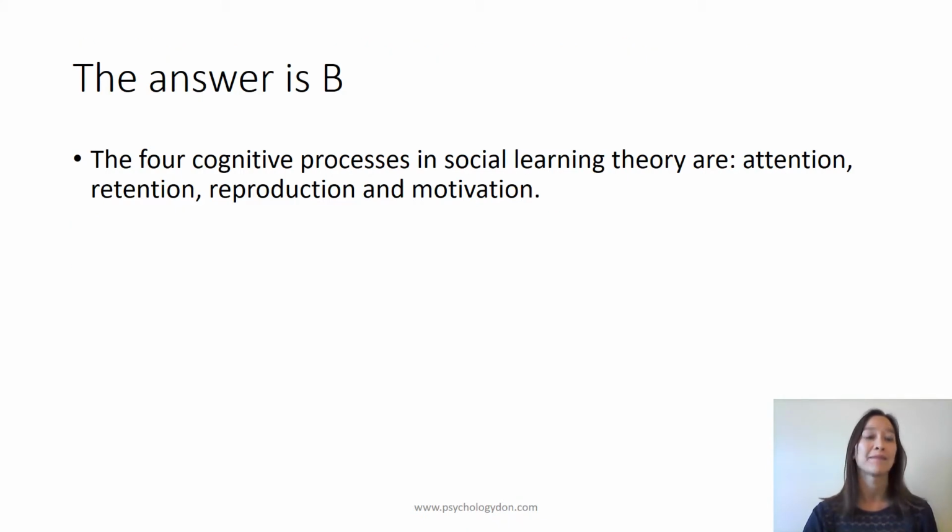The answer is B. The 4 cognitive processes in social learning theory are attention, retention, reproduction, and motivation.